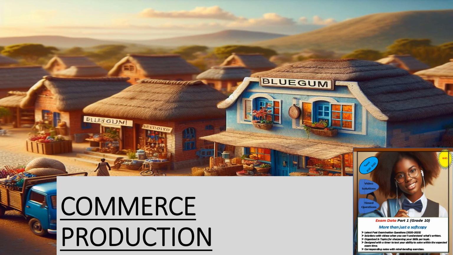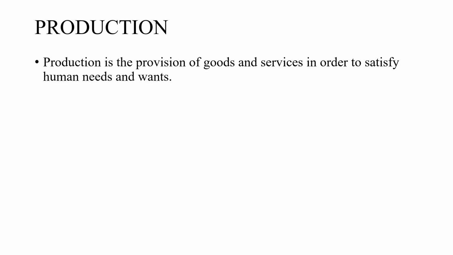So in today's lesson, we're going to take a look at production. So what is production? Production is simply the provision of goods and services in order to satisfy human needs and wants. Okay, so if you are able to provide goods and services, then you are productive, or the business is productive. That's the meaning of production in commerce or the business world.